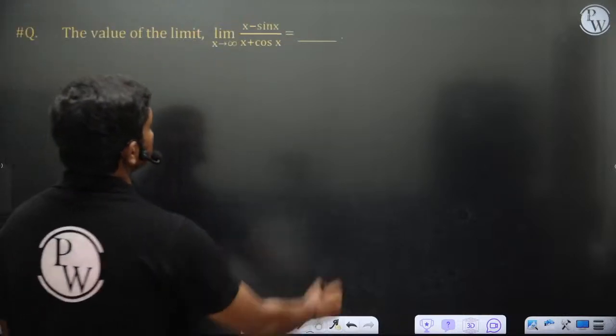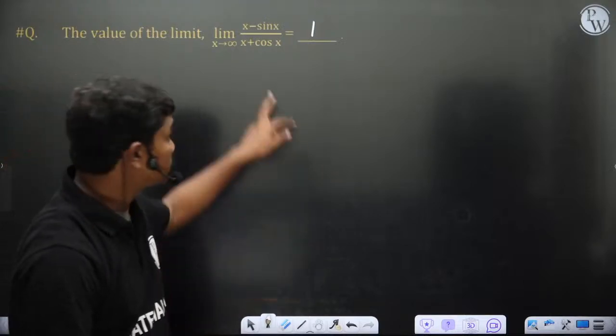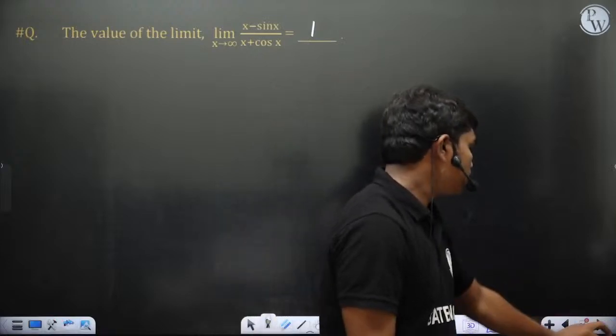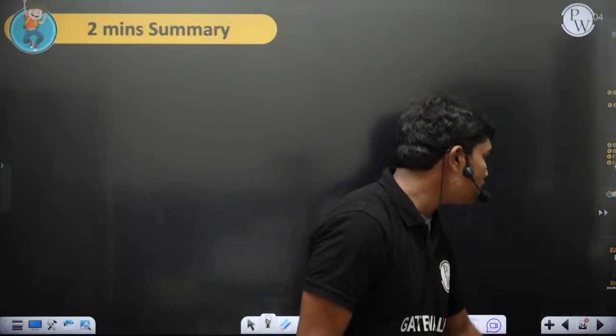And this question I have just answered, it is 1. x minus sin x by x plus cos x, the powers are same, so the ratio of coefficients is 1. Clear? So with this we'll conclude today. Maybe I have brought more questions, but it's okay, the time is up, we'll do it in the next class.